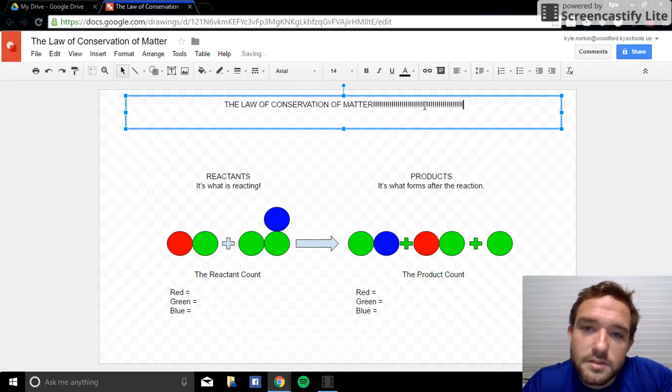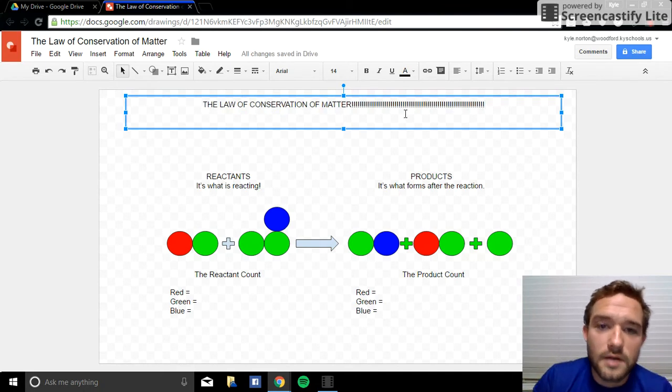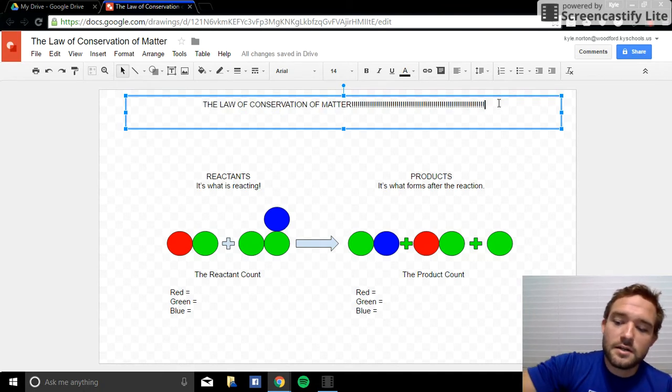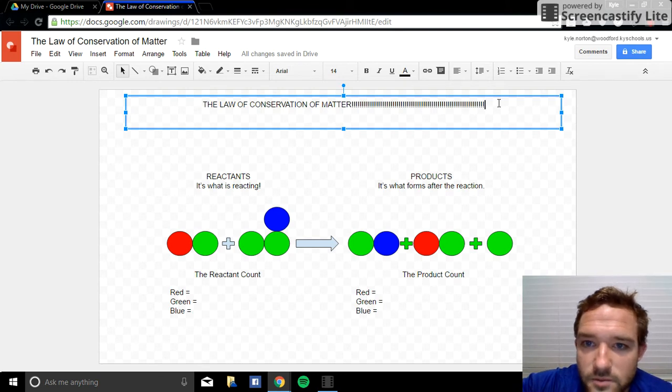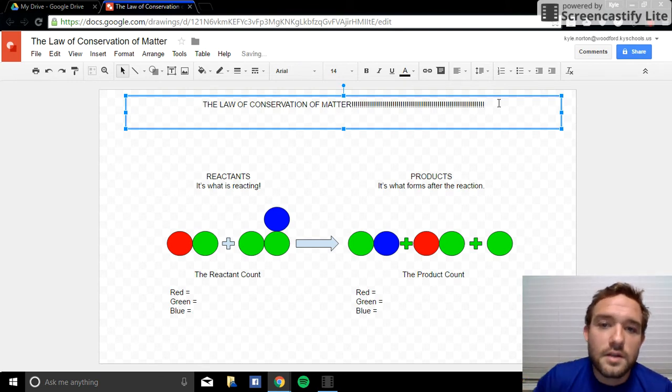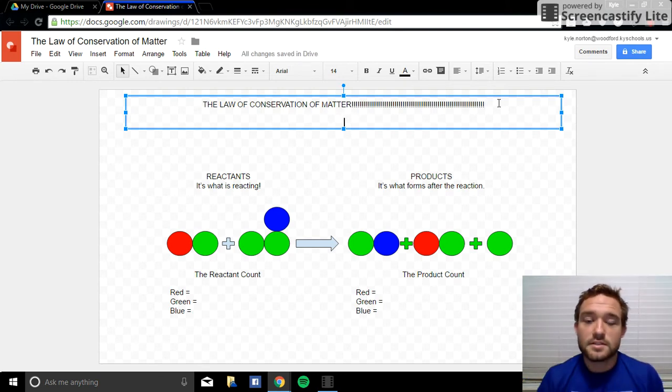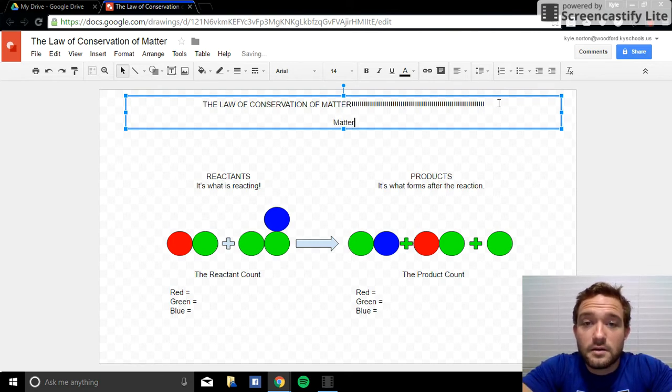So we're going to add like 1,000 exclamation points. Woo! All right. So the law of conservation of matter, exclamation point times whatever, it states essentially that matter cannot be created or destroyed.